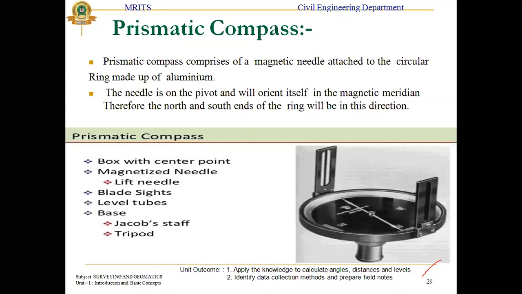The prismatic compass I will explain again in the next class. Okay, prismatic compass.